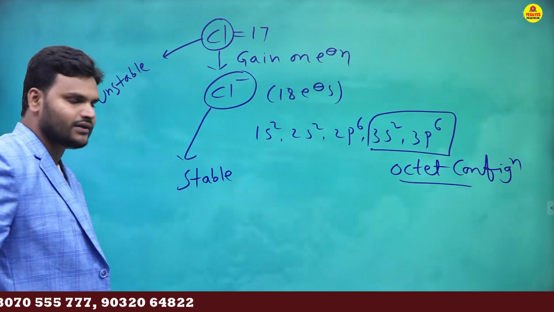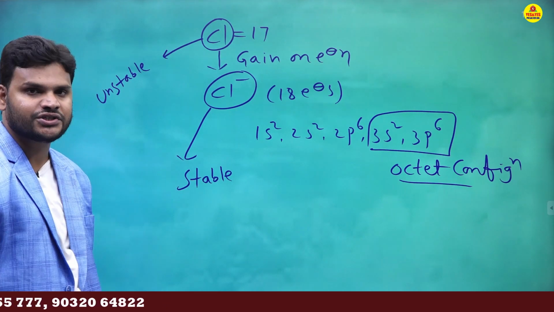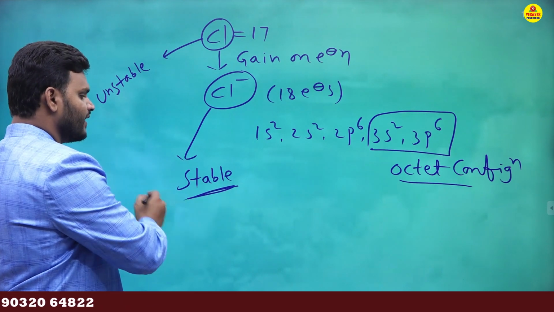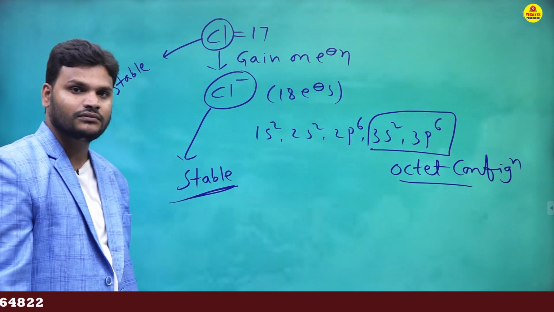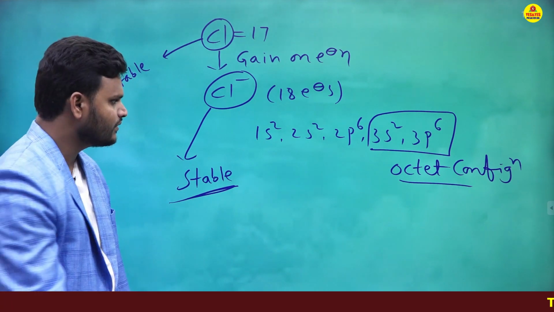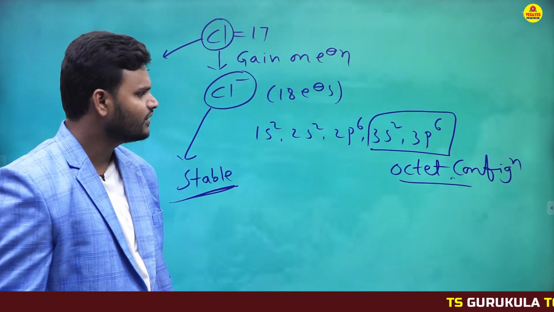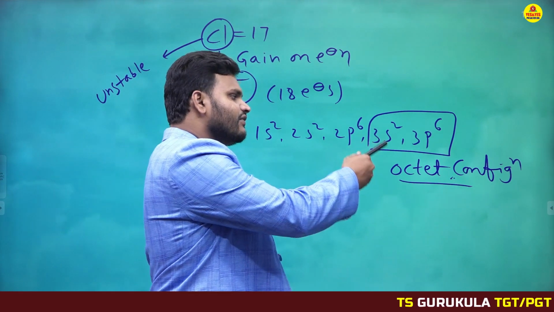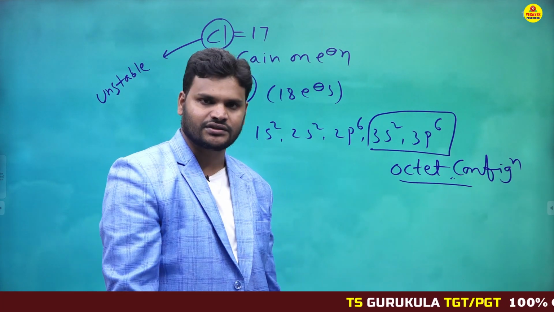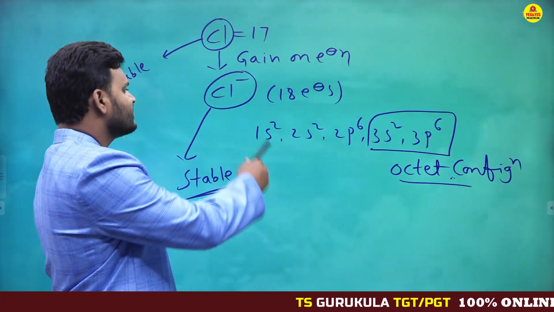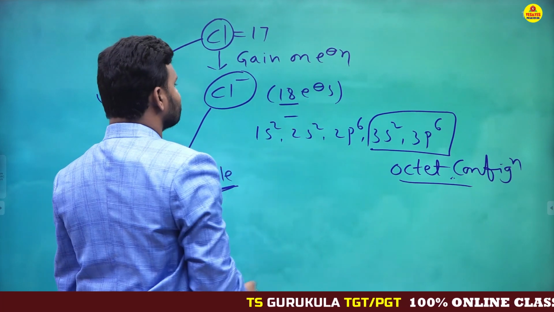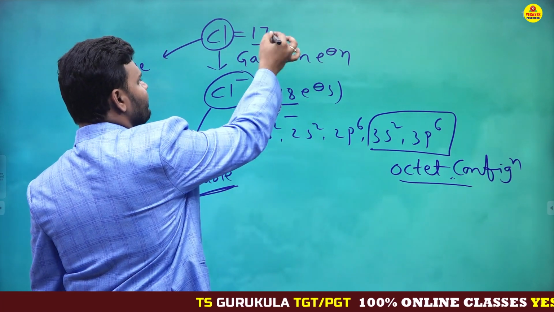Okay students, so here let me ask you one simple question. Cl and Cl minus, out of two which is more stable? Cl minus is more stable. Why Cl minus is more stable? Because it contains octet configuration. Simple logic. Because its outermost energy level contains octet configuration. Otherwise we can say like this.